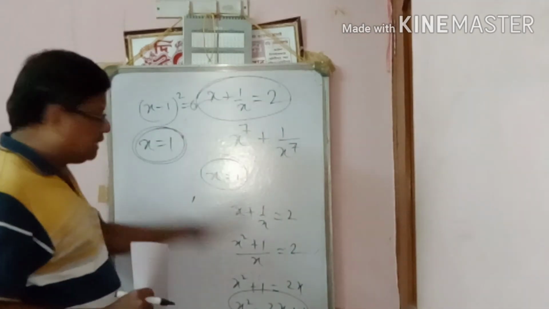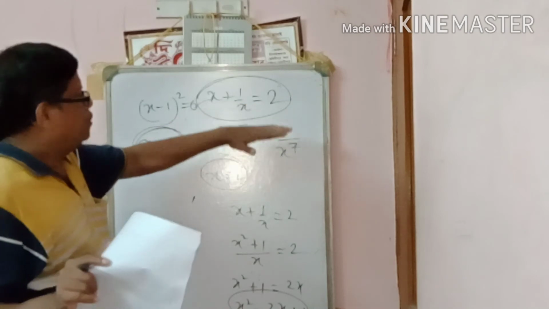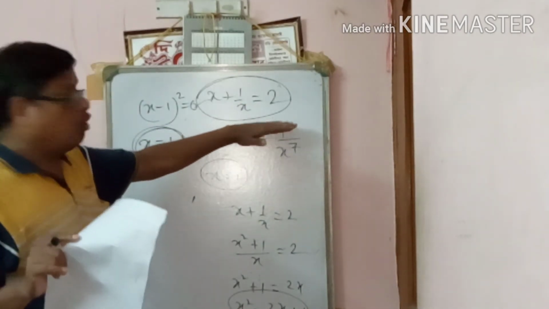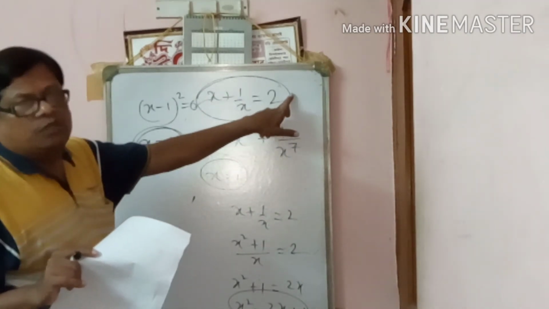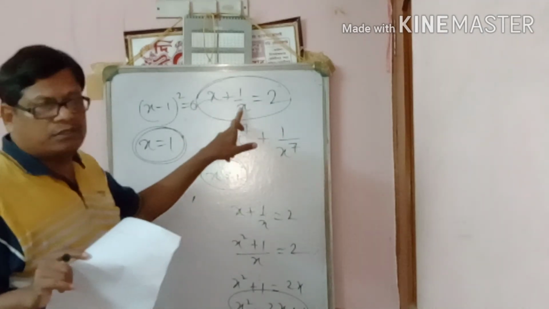So this is time taken. For a direct equation MCQ question, you put the direct value and there is no problem. Only this type of sum. So x plus 1 by x is 2, the value of x is 1. So 1 plus 1, 2.